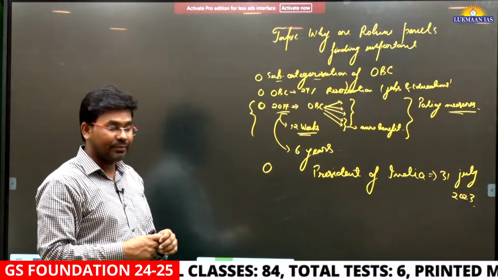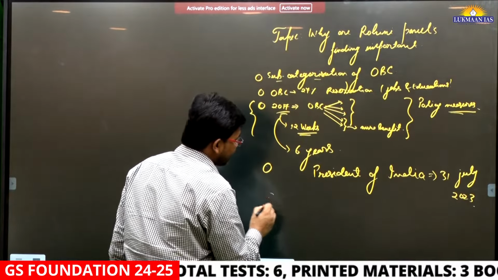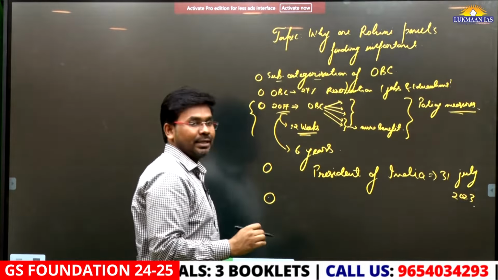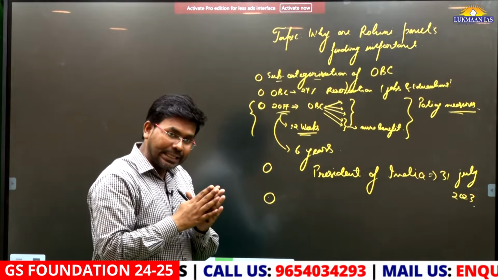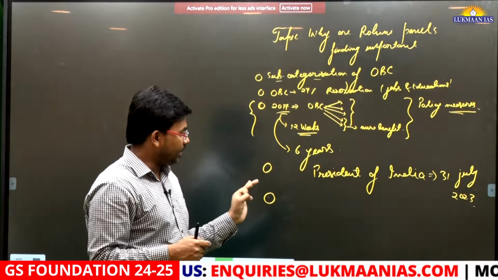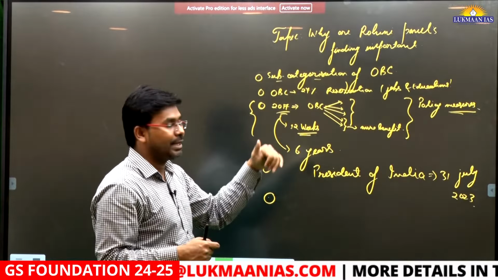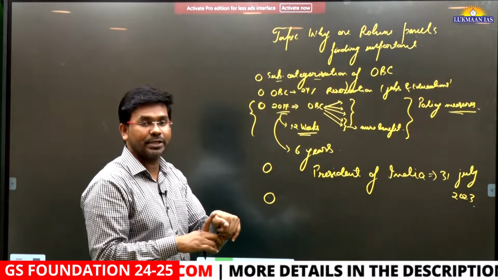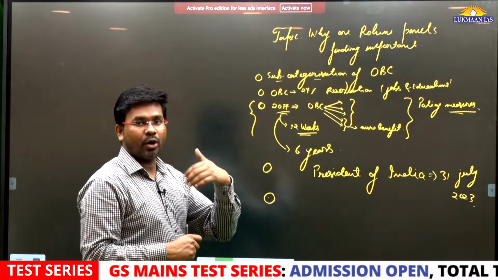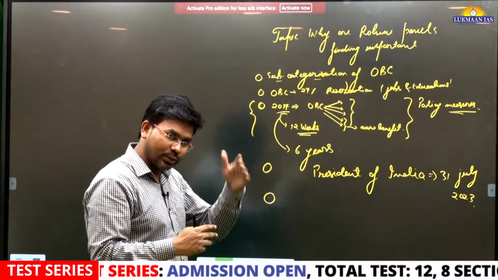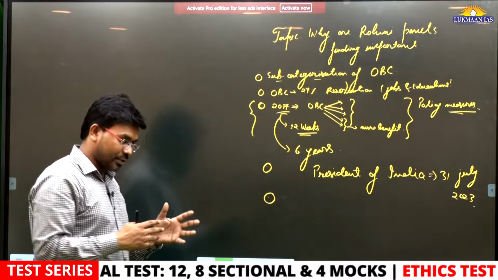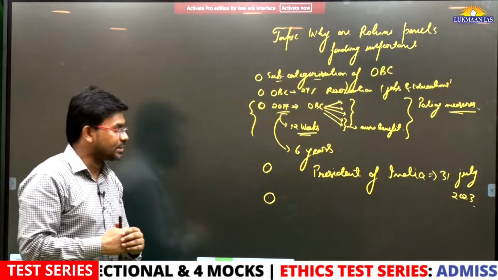You might know that reservation is extended under Article 16 of the Constitution of India. Article 16 says that there should not be any discrimination in government jobs based on sex, place of birth, caste, religion, etc. It also allows some steps by the government, which is known as affirmative action.